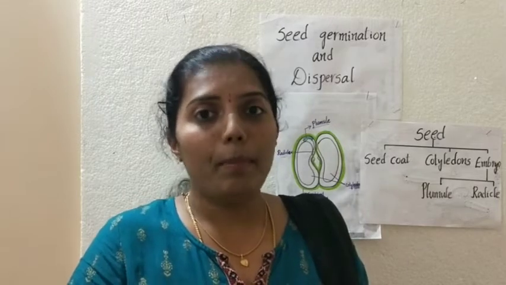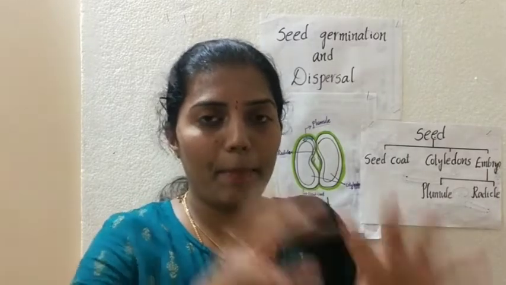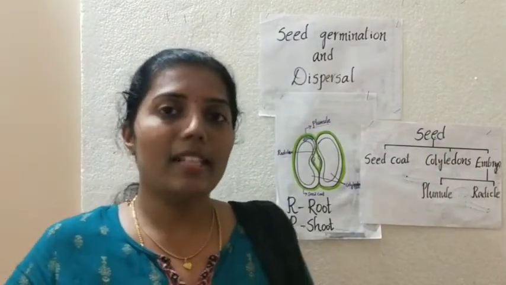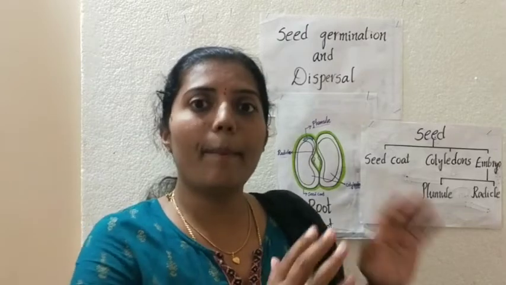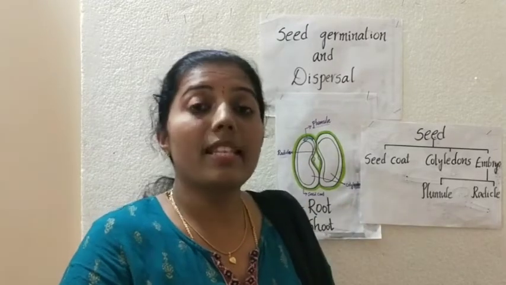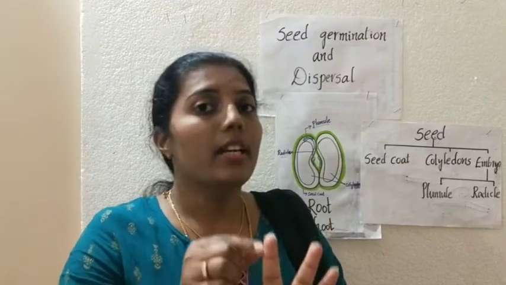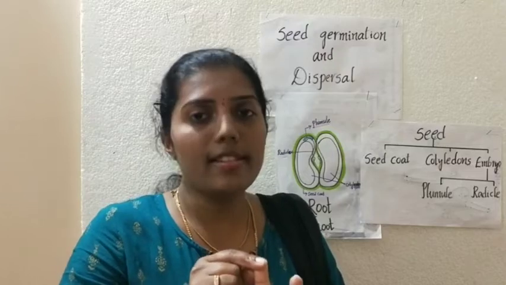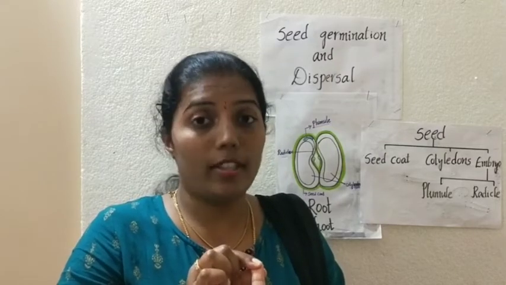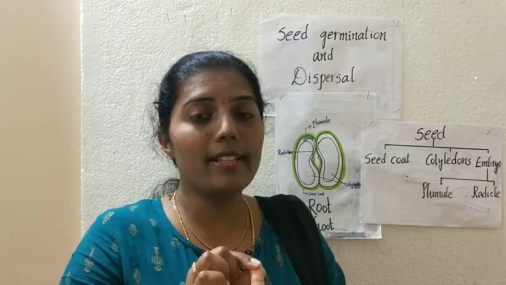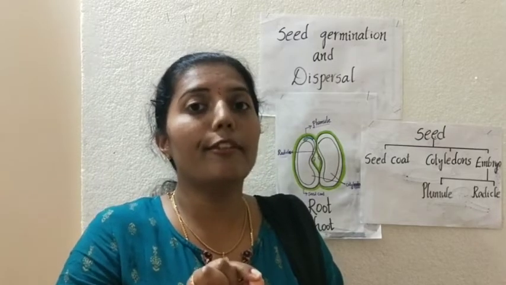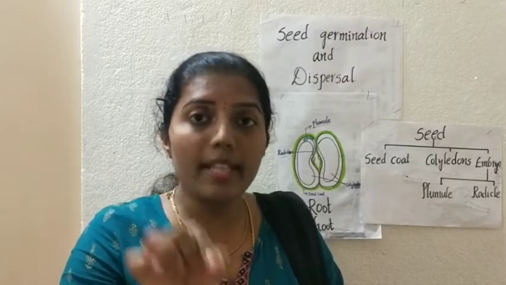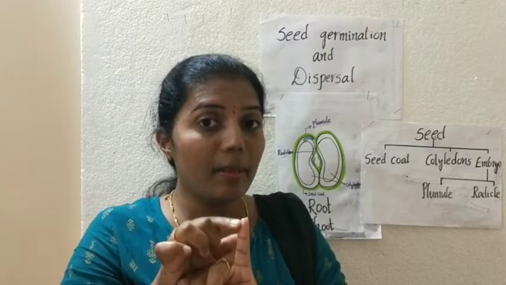So hope you people understood the concept. Let me recapitulate quickly what I have taught today. Today we learned about the basic structure of a seed. The seed contains three parts. That is the seed coat. The function of the seed coat is what? It protects the inner parts of the seed. The second part is cotyledons. The function of cotyledons is what? They store the food in the form of starch and nourish the baby plant which is present inside them.